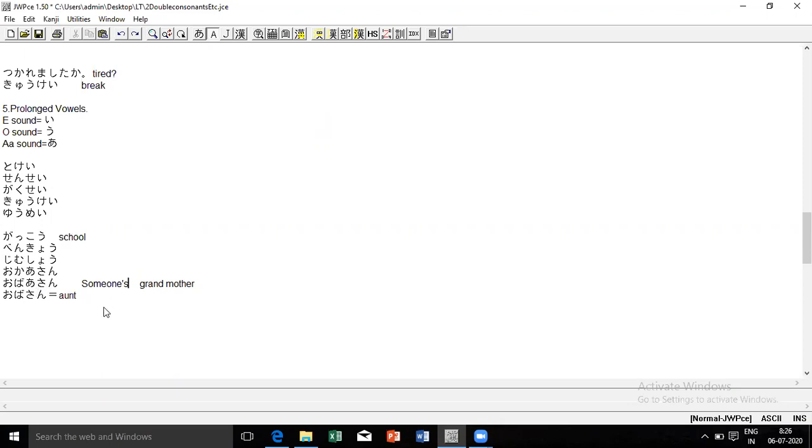We have the chart in the textbook, around lesson number 7, and then in 10 you have the application of all these words. So someone else's grandmother is obaasan, where I have prolonged the a. But when I say obasan, it becomes my aunt, from any side, mother's side or father's side. Anybody, a plain aunt, is obasan.